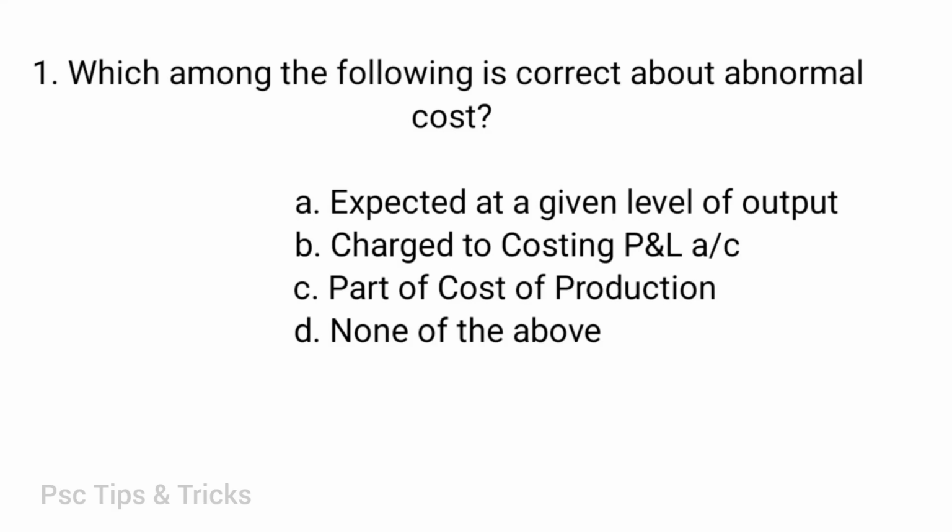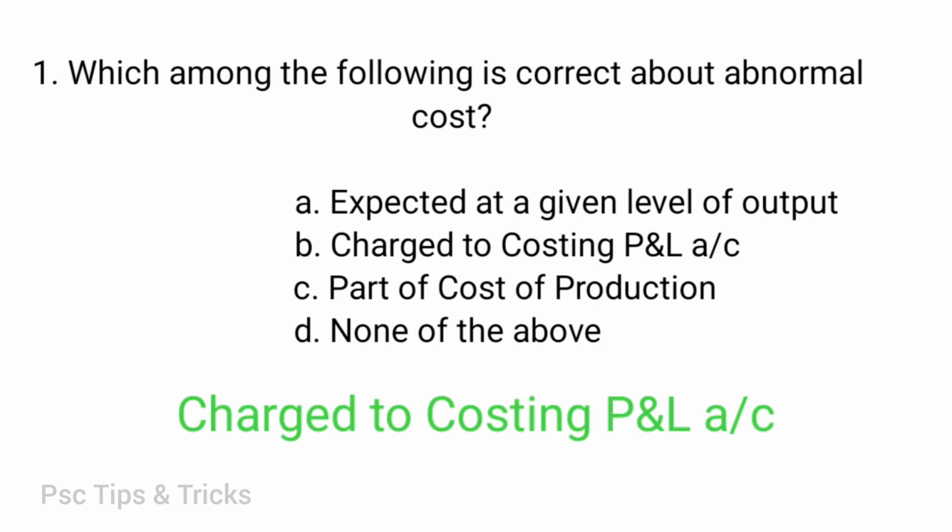Question: which among the following is correct about abnormal cost? Options: expected at a given level of output, charged to costing profit and loss account, part of cost of production, none of the above. Charged to costing profit and loss account.